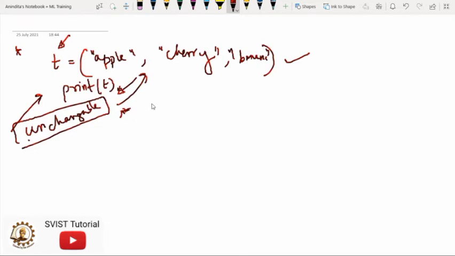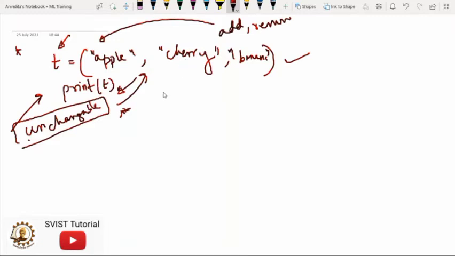Now, what is the meaning of unchangeable? See, unchangeable means that we cannot change, that is, we cannot add or remove items after the tuple has been created. So this is the point, because in case of an array we have used pop to remove an element from an array.